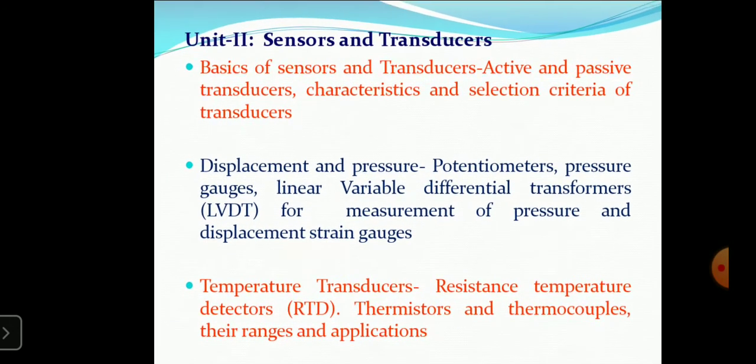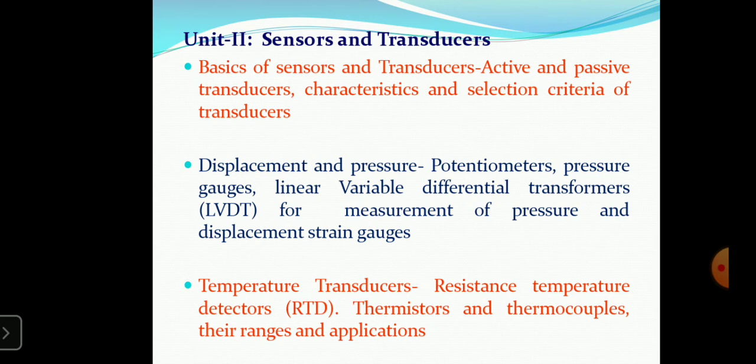Then unit 2. Unit 2 is basically on sensors and transducers. Okay, so first we have to know the basics of sensors. We know that sensors convert physical parameters into electrical signals. Examples of sensors include measurement of temperature, blood pressure, humidity, speed. Okay, these are a few examples. Then transducers are divided into two types, active and passive transducers.